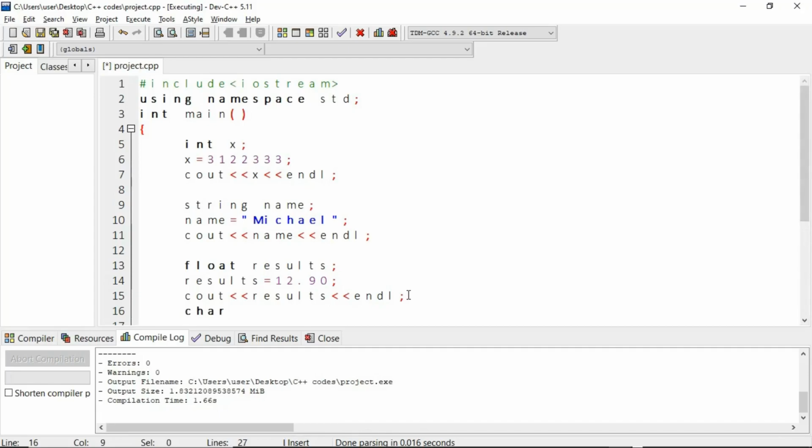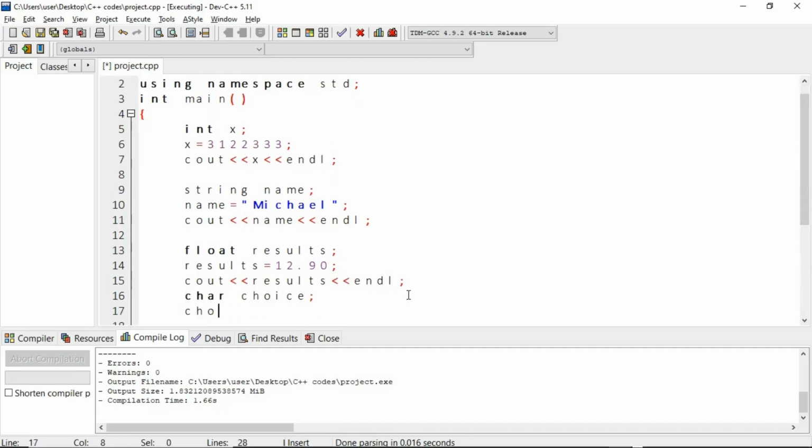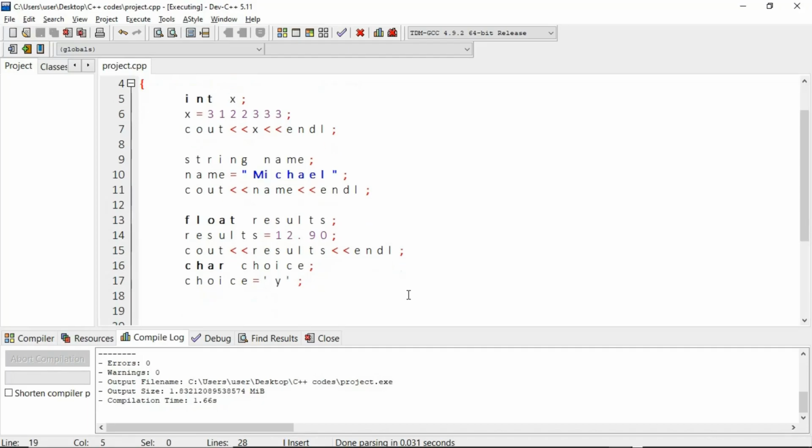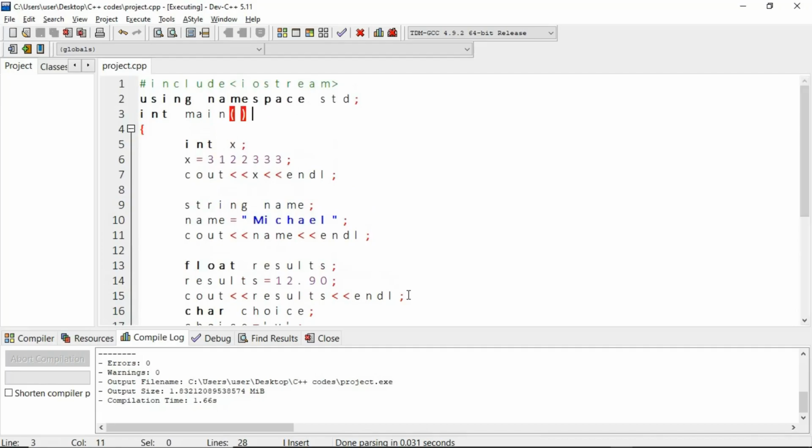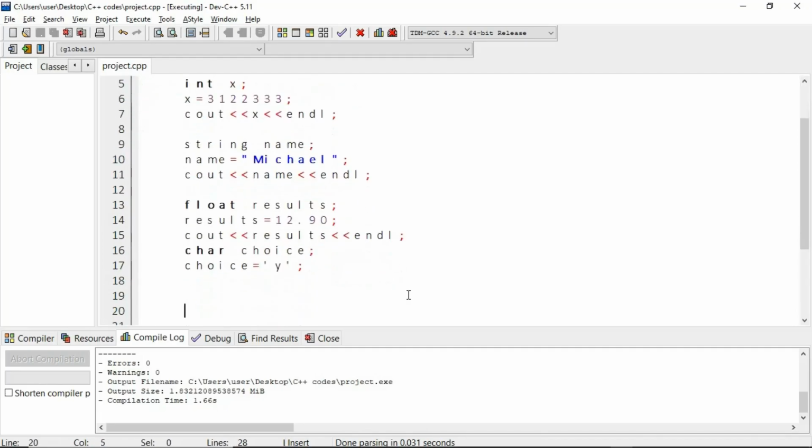So you have char choice, and you're going to say choice equals to y. This is basically the easiest way and the professional way of assigning and creating a char variable. So you have a char variable choice, and choice value is y, with a single quote. These are the basics you need to know about C++, so just be sure you practice these basics.